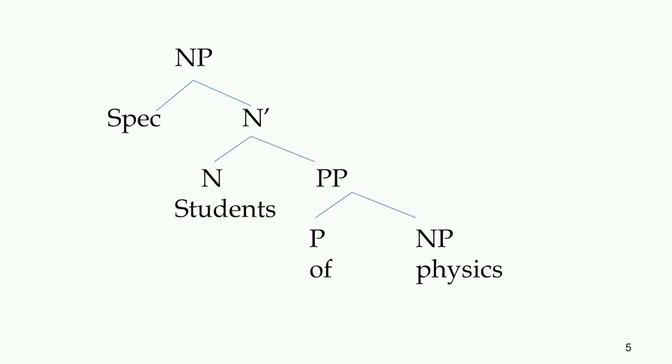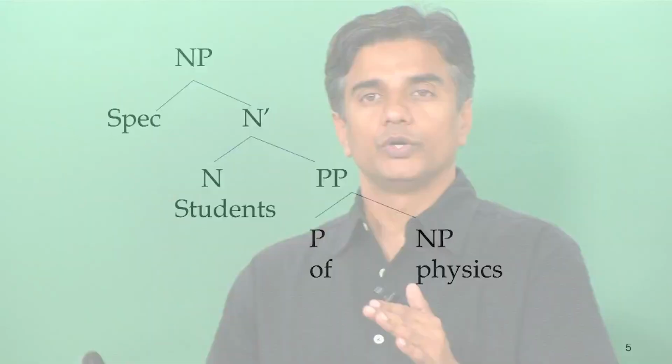So in this structure, we have only expanded PP and tried to demonstrate that the whole PP of physics is the complement of the head noun students, and in the second one the head is a preposition and the whole NP physics is the complement of that preposition. So this is the structure which indicates how two different types of structures are combined together.